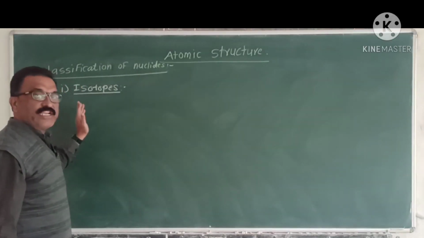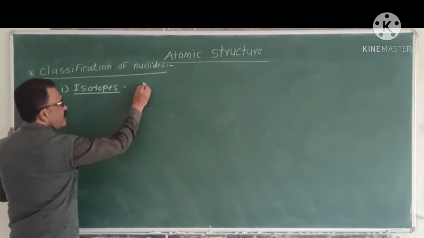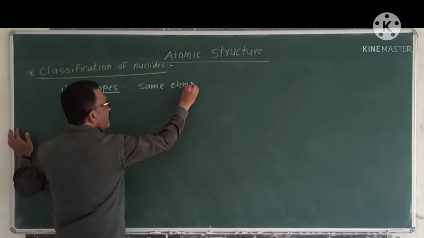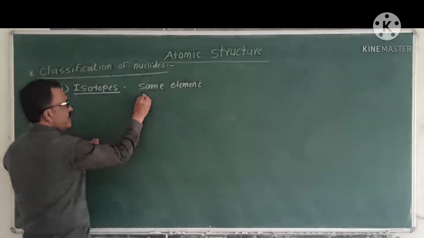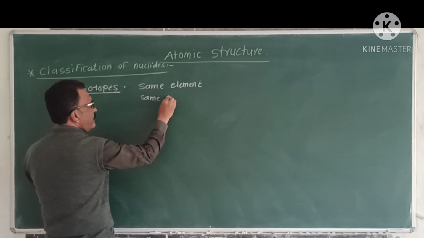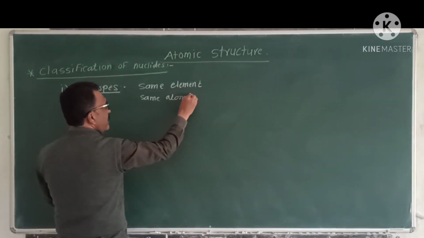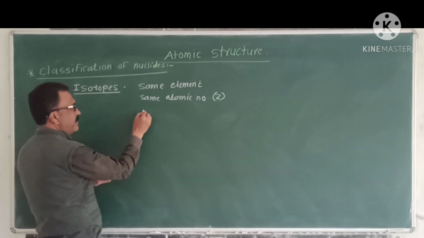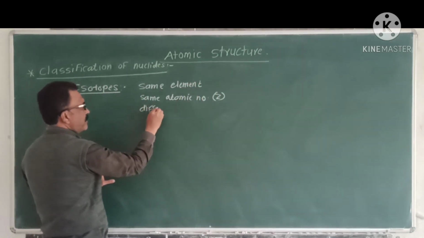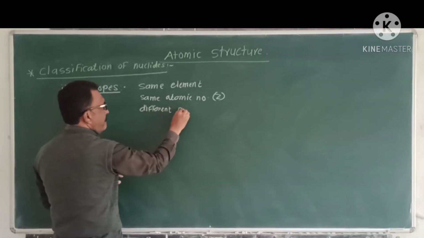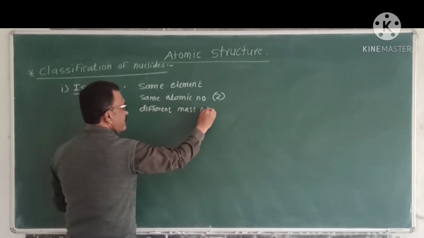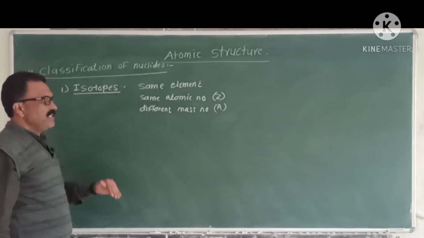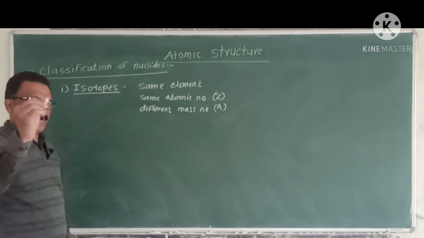That is, the different atoms of same element having same atomic number but a different mass number is called as isotopes.